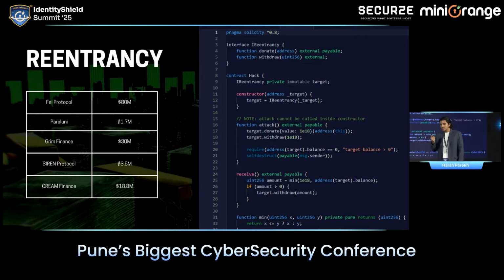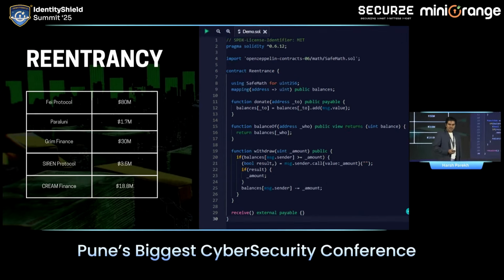Line number 17 and 18. He donates and he immediately withdraws. As soon as he withdraws, what happens? The receive function is triggered because it is the fallback function, and it will again call the withdraw function. So 1 ether comes back. Again ether came back, so again the withdraw function is called. Again 1 ether came to me.